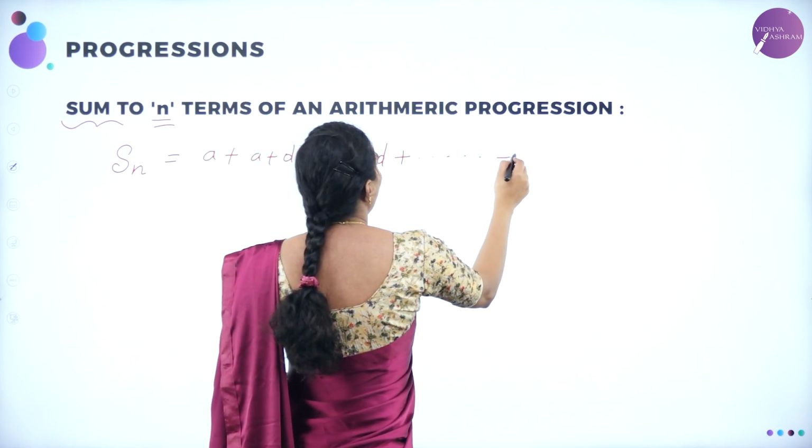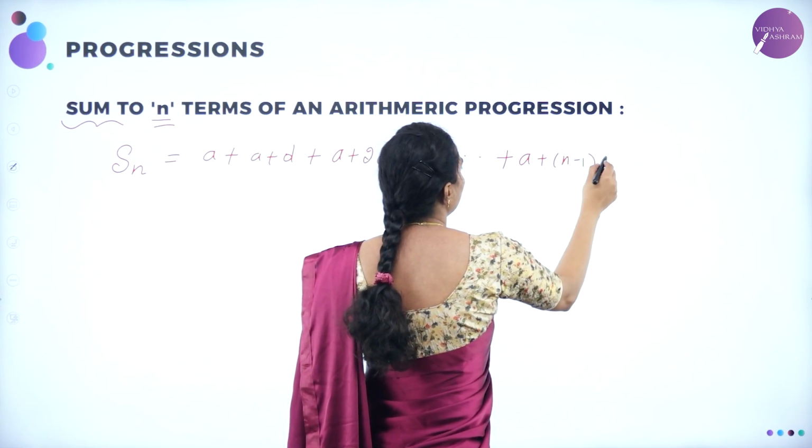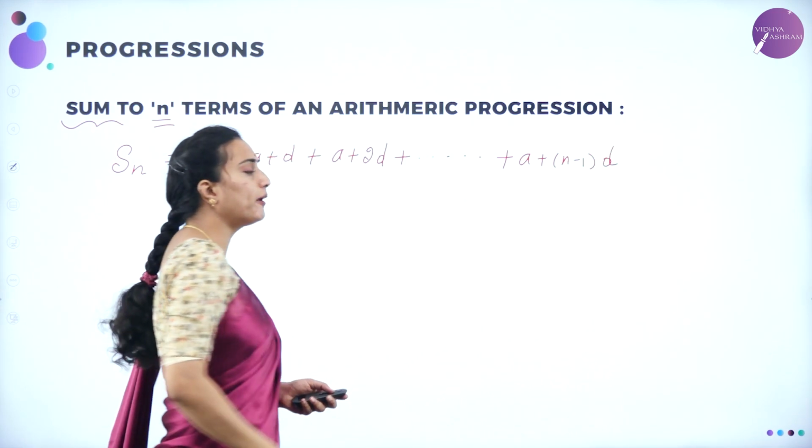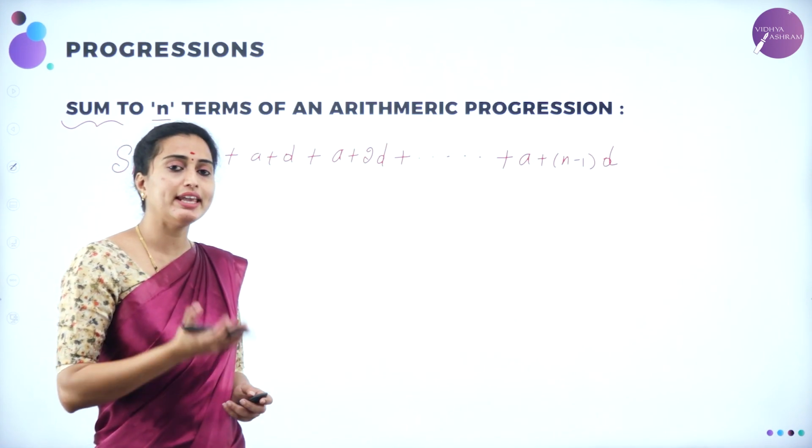It will move on, and the last term is nothing but A plus n minus 1 into D, which is your last term. So the last term I can also name as L.